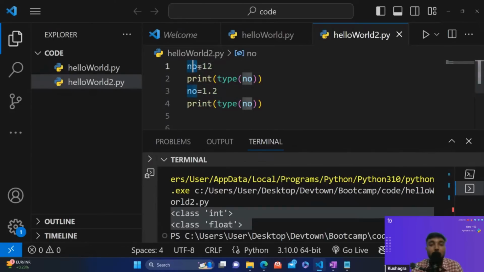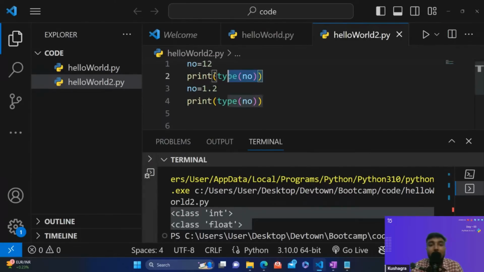The variable is the same, it is called number only. But in line number 3, I've changed this variable to 1.2, and since the new value is a floating point value, at line number 4 its data type would also change. If you change the value, its data type will also change.